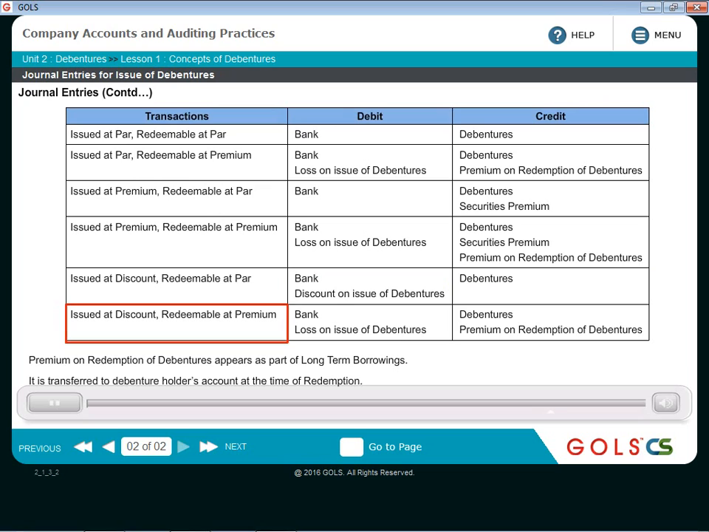Another combination, issued at discount but redeemable at premium. So here basically the company is taking losses on two fronts. First of all, the debentures are issued at discount. That itself is a capital loss. And secondly, the repayment is also going to happen at an extra price. So there again it is going to be a capital loss.